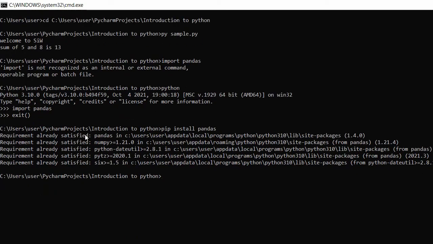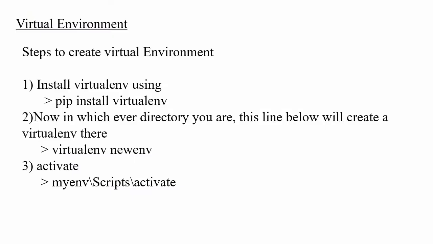It means pandas is already installed, or a more recent version was installed on your system. I already installed pandas here, so I'm getting "requirement already satisfied." If you don't have it, you might see "successfully installed" or downloaded and installed.